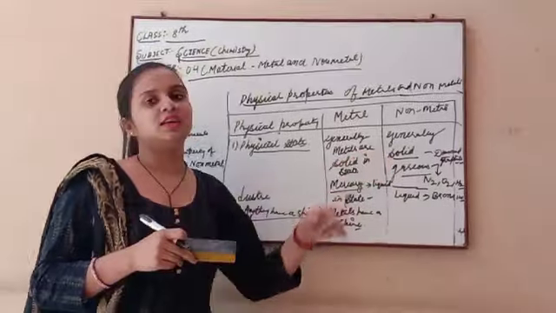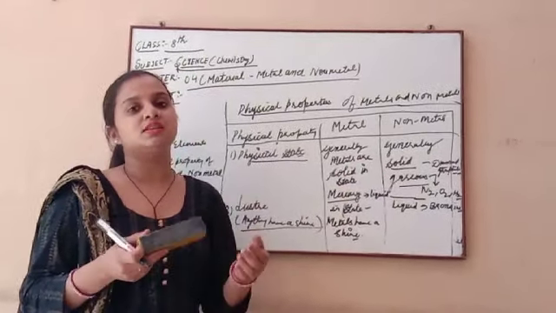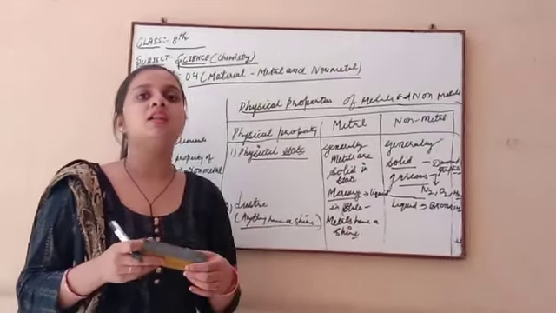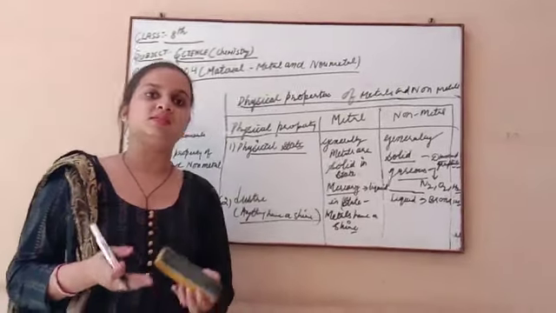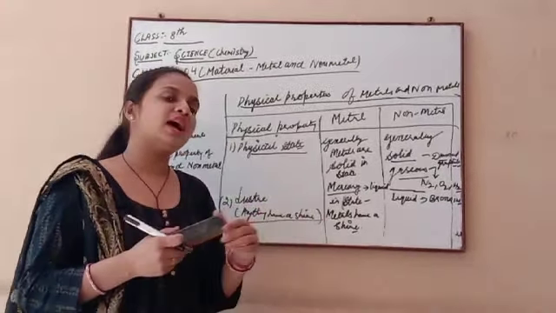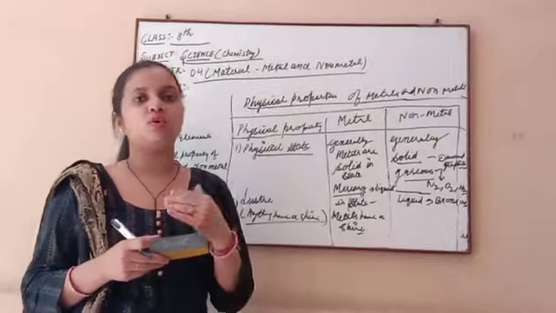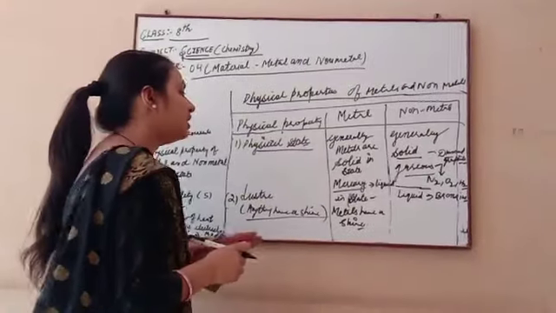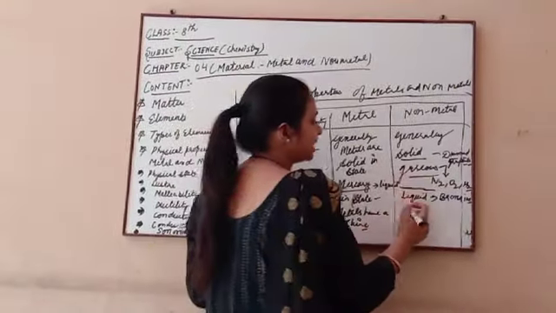It is metal also, in case of non-metal also. How do we judge whether it is metal or non-metal? From its shiny appearance. If it has a shine, it is metal. If it has no shine, it is non-metal. But here is one exception.